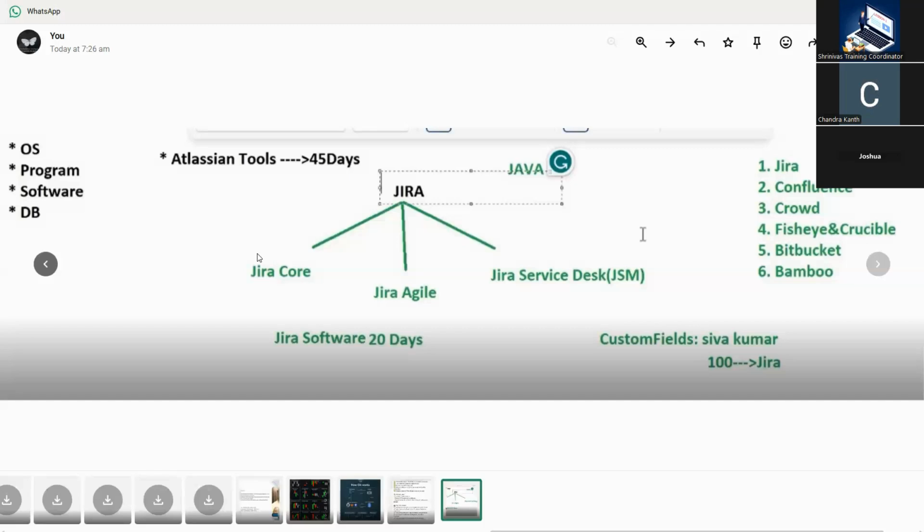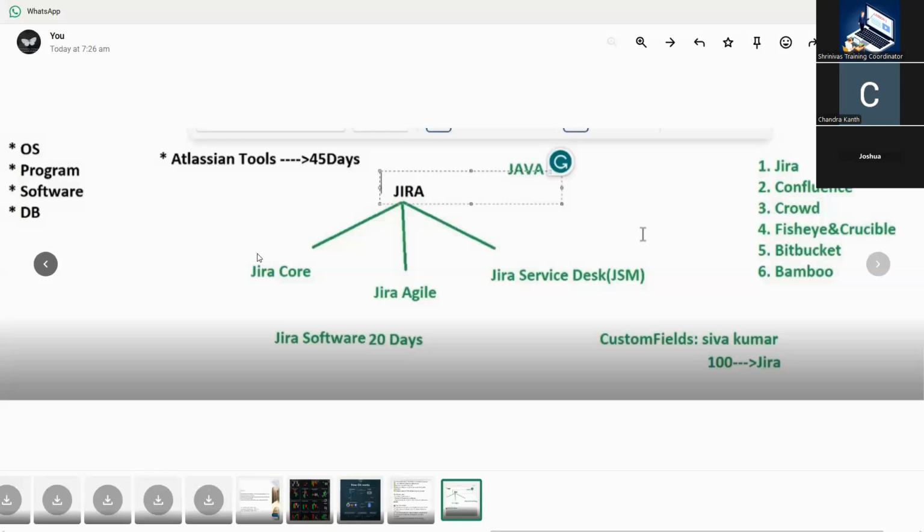The second one is the Kanban project. In a Kanban project, when we start the project, we don't know when it will be completed. For example, you can take HIV medicine or cancer medicine. This type of project comes under Kanban.